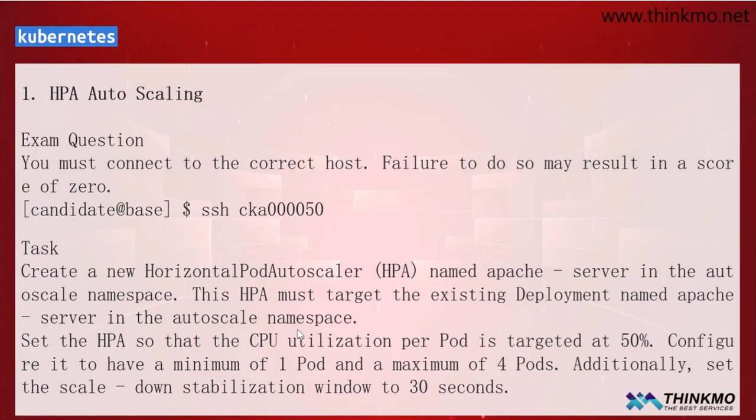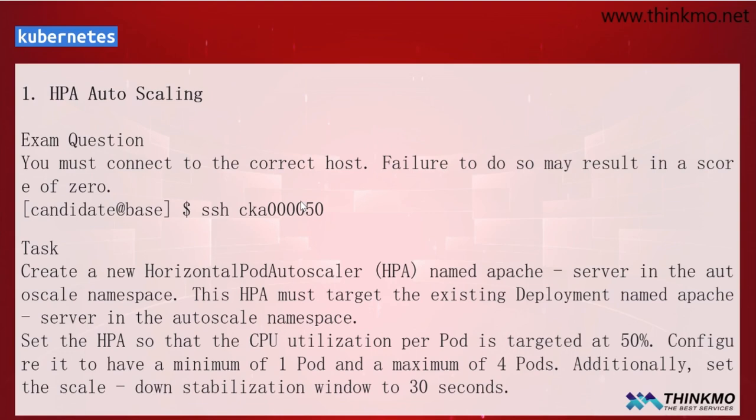Next, let's go ahead and do a hands-on operation. Here, please pay attention to this point. When you're working on this, first of all, because we are a client, right? We ourselves are a client, okay? Or in other words, we are not actually the management side, not the management end of this cluster. So first we need to use this command. After remotely connecting to the control node, we can then proceed with the specific operations.